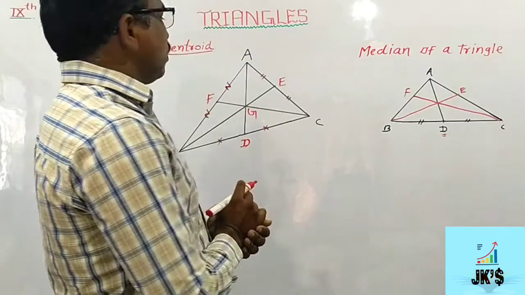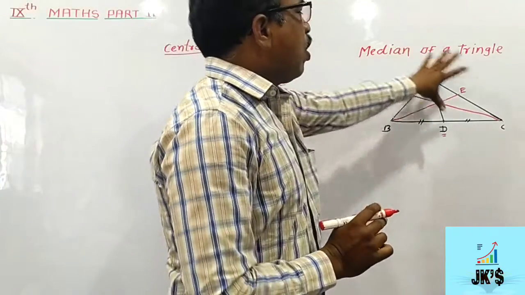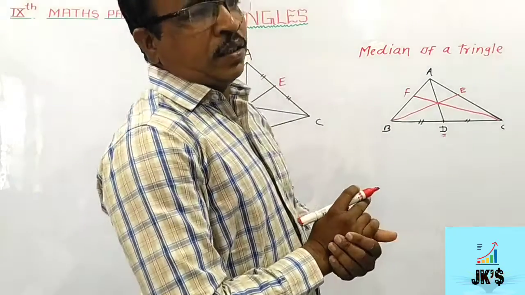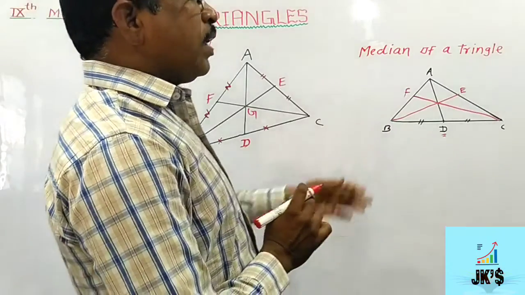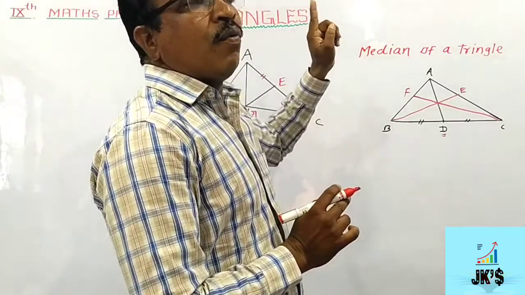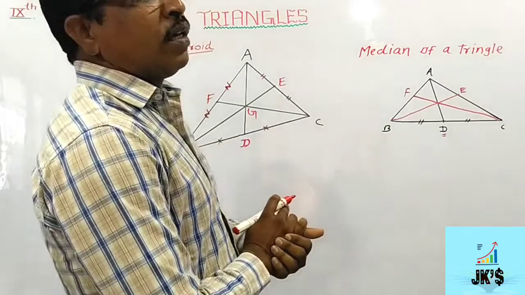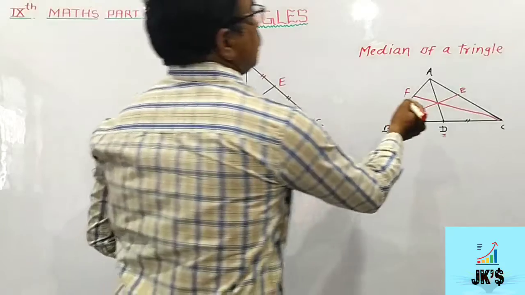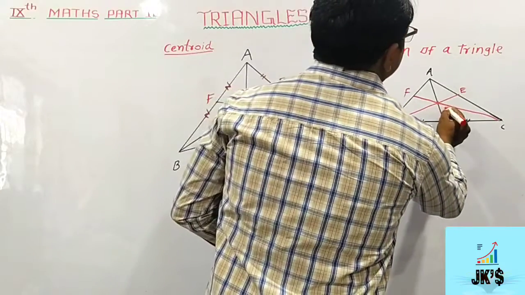Then friends, the important point is that all the medians of a triangle are concurrent. Concurrent means the segments which intersect to each other at one and only one point, those segments are known as concurrent, and that point is known as point of concurrence. Here this is the point of concurrence.